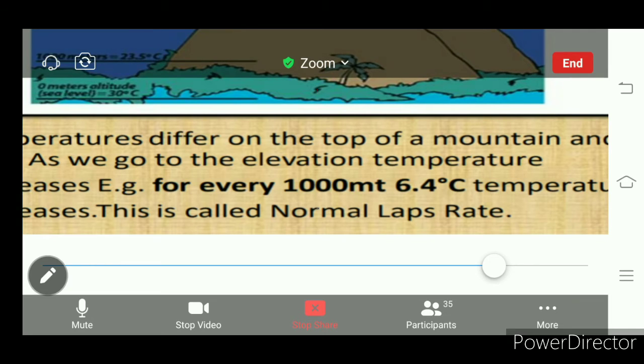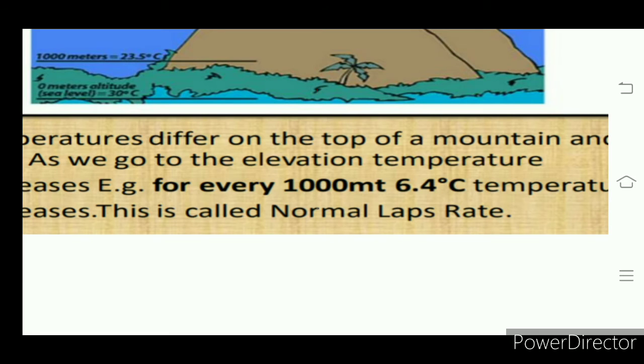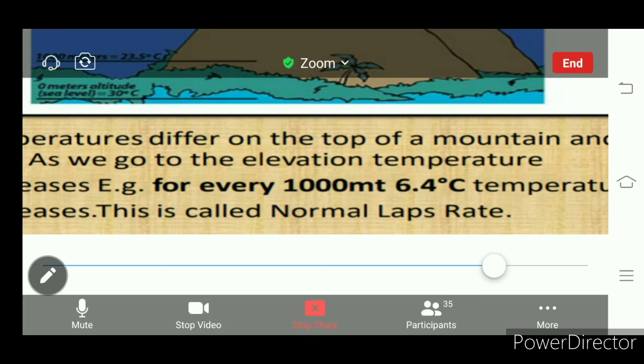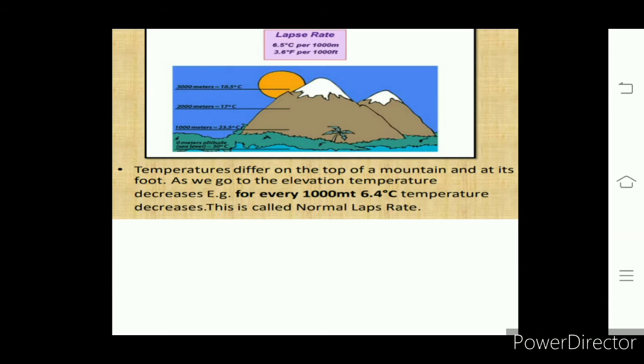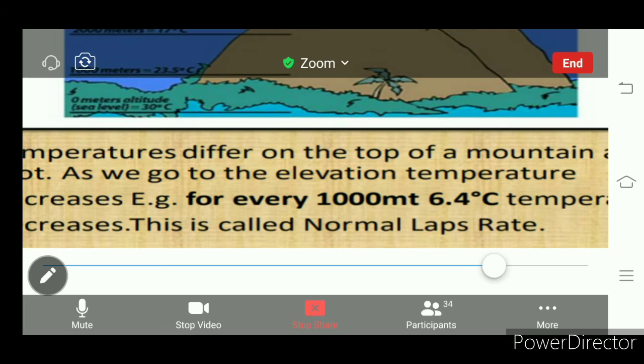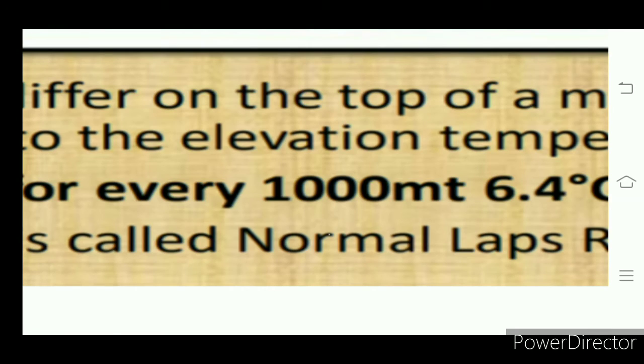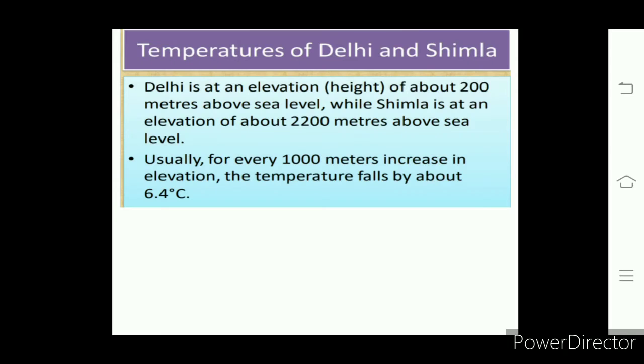In some places we find that instead of decreasing, the temperature increases with height also. That we'll see later.